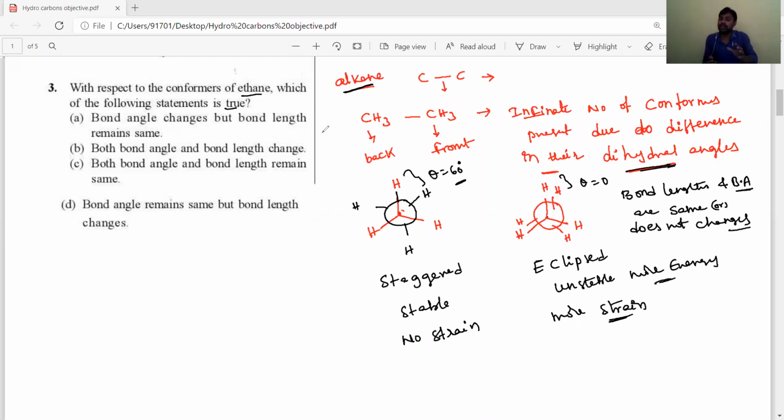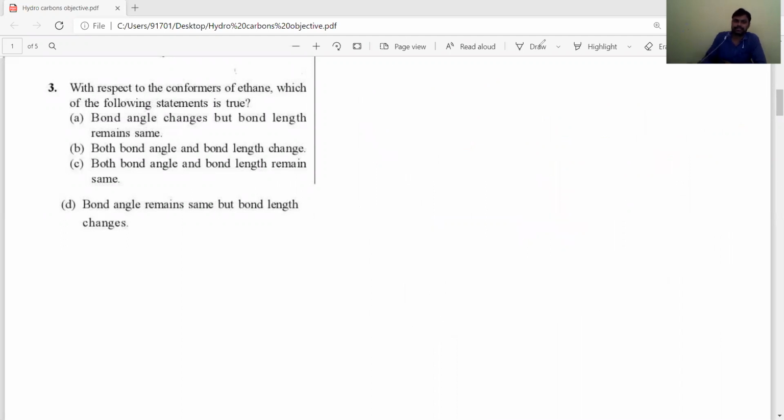Bond lengths and bond angles are not changing, but due to difference in the dihedral angles, we are getting an infinite number of conformers. Among all those infinite conformers, the staggered form is more stable and the eclipsed form or fully eclipsed form is a less stable or more energetic form. So which statement is true? Bond angles and bond lengths remain the same. Not only ethane, for any alkane you take, bond lengths and bond angles remain the same, not changing. Okay students, yes, let's listen to the next question.